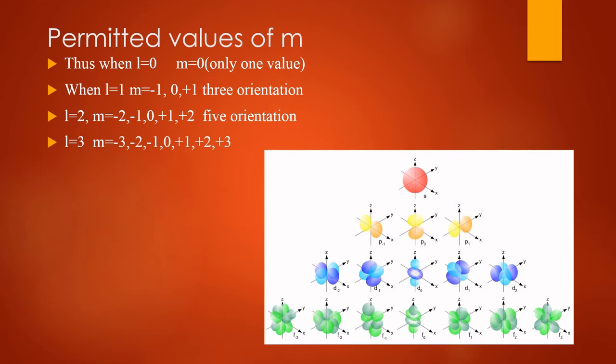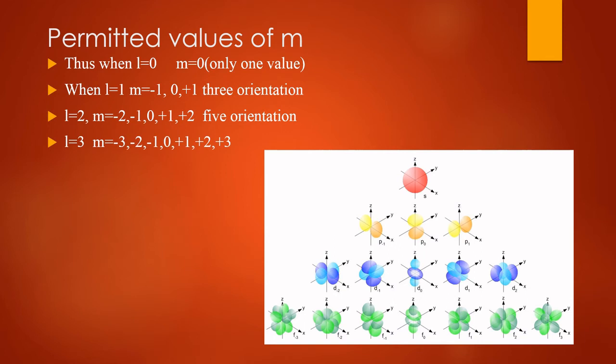If l equals 1, then m has three values and three orientations. It implies that p subshell of any energy shell has three space orientations, three orbitals, and as we know that p orbital has dumbbell shape. Each one is disposed symmetrically along one of the three axes as shown here. This is the dumbbell shape, Px, Py, Pz.